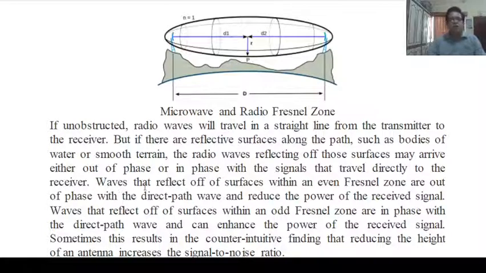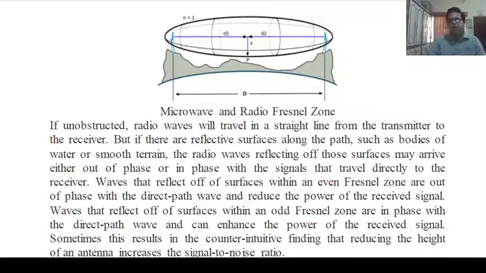Point to be noted: waves that reflect off surfaces in even Fresnel zones are out of phase with the direct path wave and reduce the power of the received signal. Waves that reflect off surfaces in an odd Fresnel zone are in phase with the direct path wave and can enhance the power of the received signal.